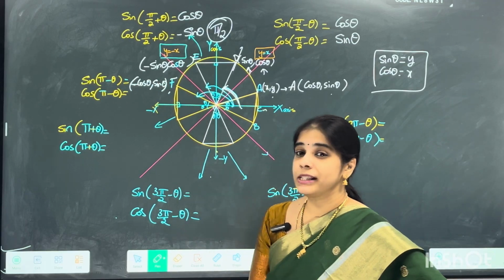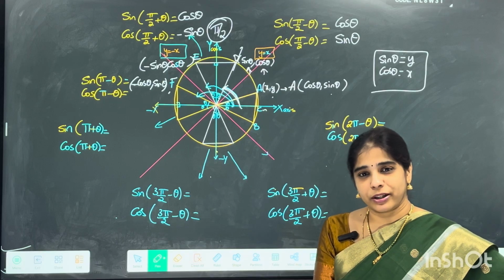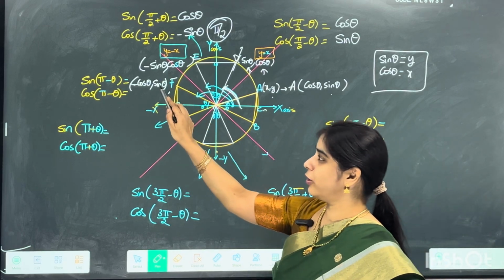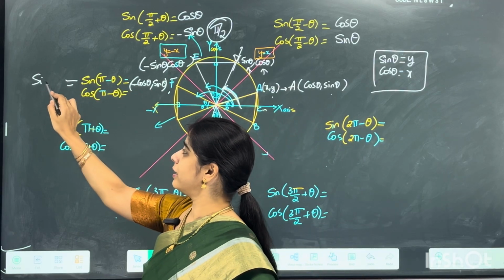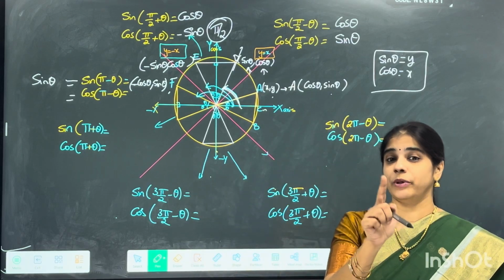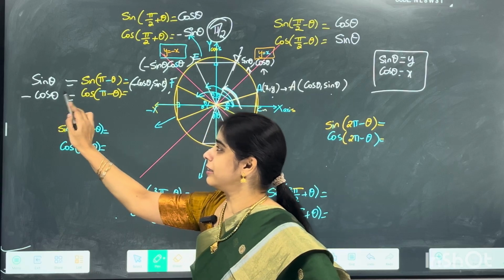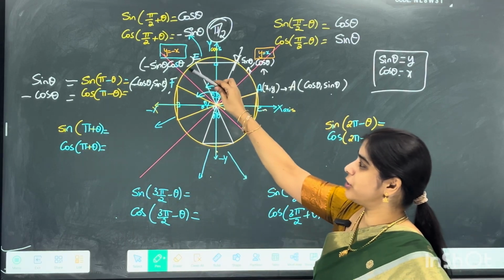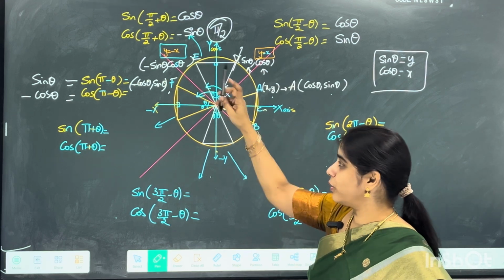Now coming for what is sine pi minus theta. Right? So sine is always which coordinate? Is it x or y? Sine is always the y coordinate there. So what is its y coordinate? So from here sine pi minus theta is its y coordinate, that is sine theta. And coming here cos pi minus theta, cos is always its x coordinate, that will be minus cos theta. Clear? Right.